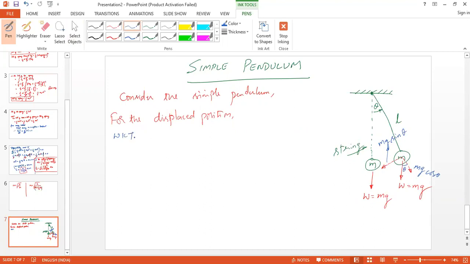We know that the inertia torque, or torque developed due to inertia forces, should be equal to the restoring torque, right? For equilibrium, whatever torque is produced by the inertia of the body should be restored by another torque, so that the component will come to the equilibrium position.